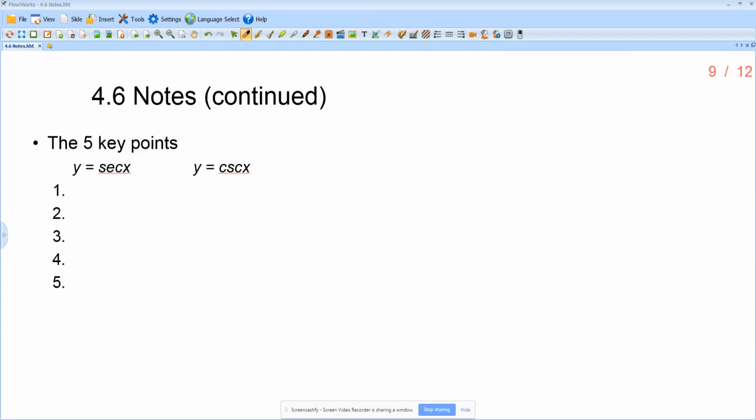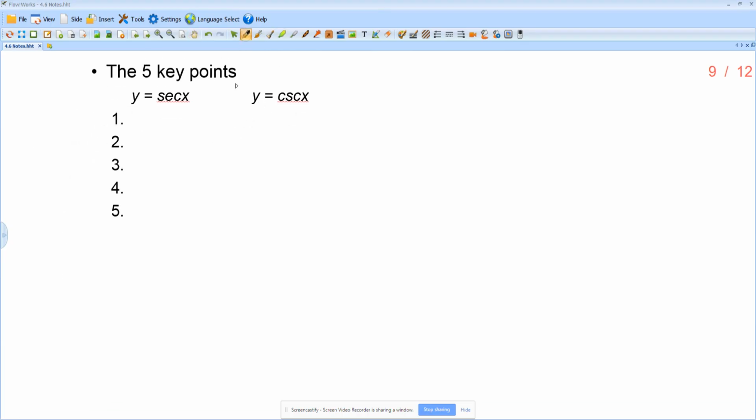So if we talk about these y values again, secant and cosecant, things that you're going to want to know. I'm just going to list over here cosine x, sine x. So sine goes 0, 1, 0, -1, 0. Cosine goes 1, 0, -1, 0, 1. Secant and cosecant are just reciprocals of that. So 1, undefined, -1, undefined, 1. Cosecant is the reciprocal of sine. So undefined, 1, undefined, -1, undefined.